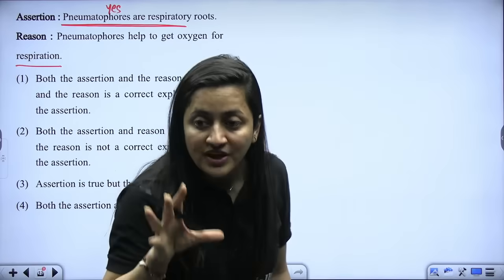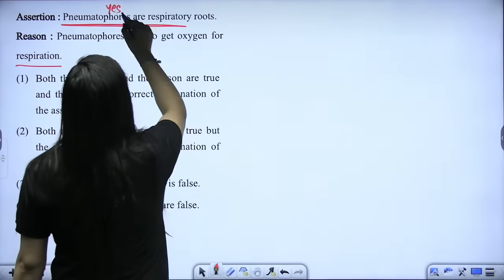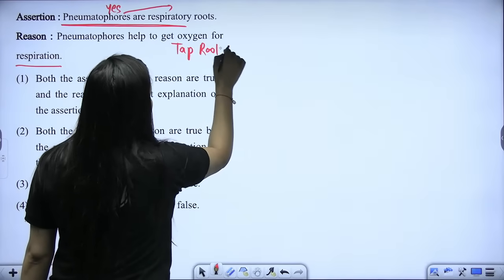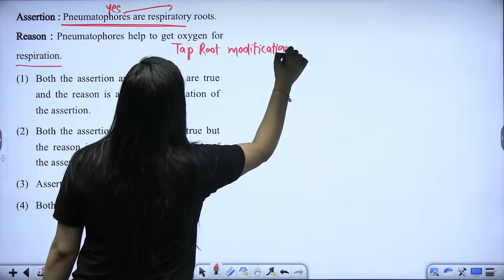The question on the basis of pneumatophore is very, very important, beta. So we know that pneumatophores are what? They are the taproot modification. They are not the adventitious roots. Please keep it in your mind. They are the taproot modifications.